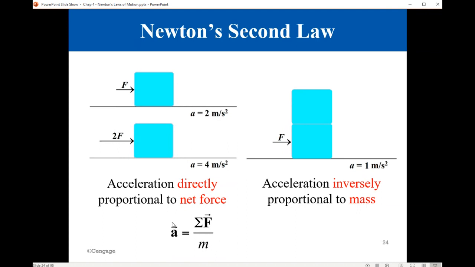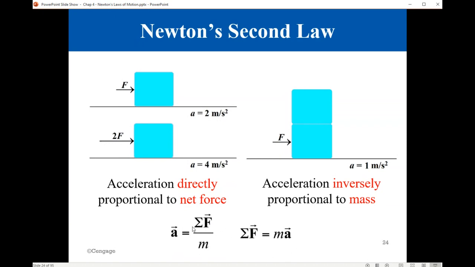Because once we calculate the acceleration, we can go back to what we learned in chapter 3 and chapter 2, in the kinematics. Once you have the acceleration, then you can calculate the velocity. Once you have the velocity, then you can calculate the displacement, and the whole motion is understood. Okay? So when we studied kinematics, we did not ask about the cause. We just assumed some acceleration and studied the motion. Now we understand where we get the acceleration from. We have it from the net force. It depends on the net force and on the mass of the moving object.